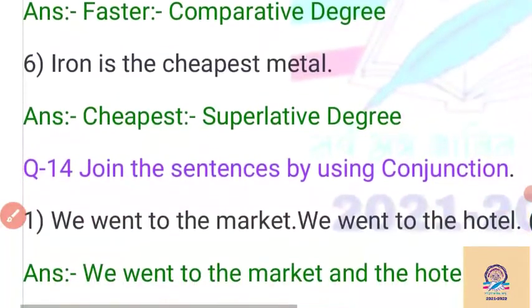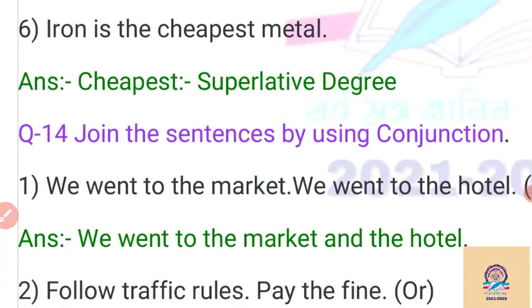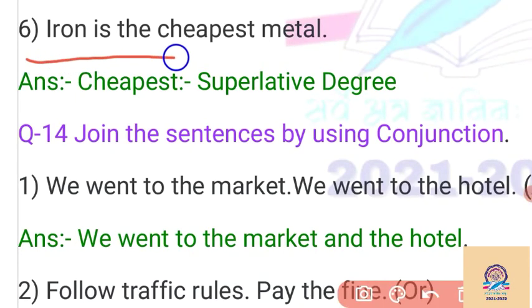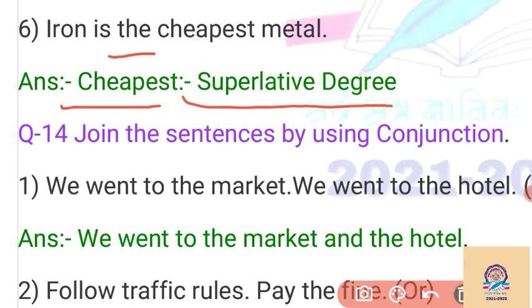Then the sixth example given here: iron is the cheapest metal. So we want to compare iron with many metals. And seeing the superlative form of the adjective, cheap changes into cheapest, as well as the is given here, that is superlative degree. So remember one thing: if the is there, then it must be superlative degree.